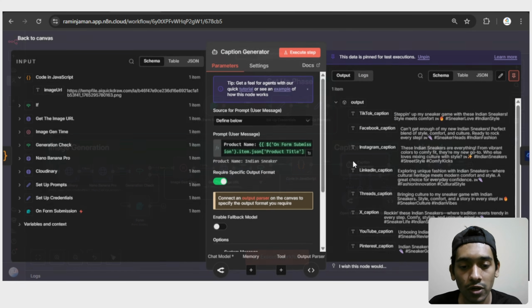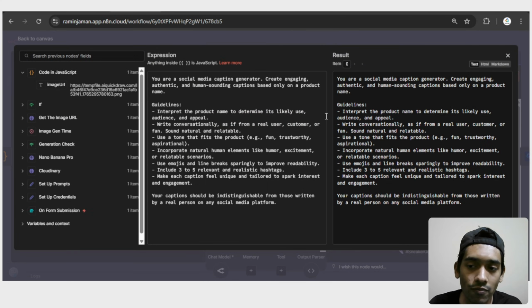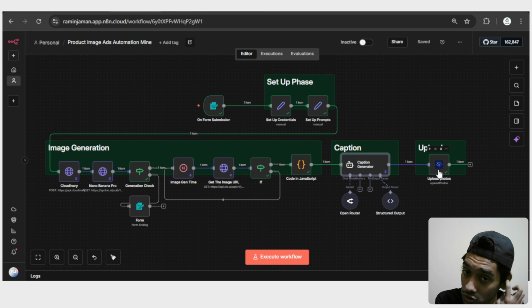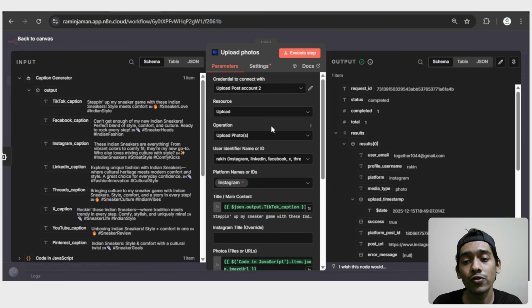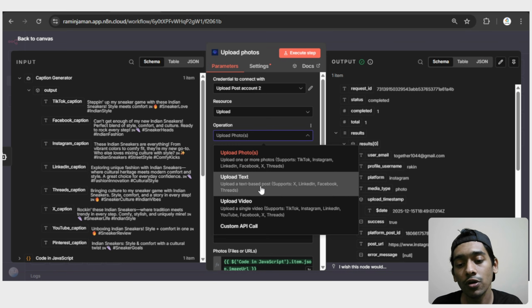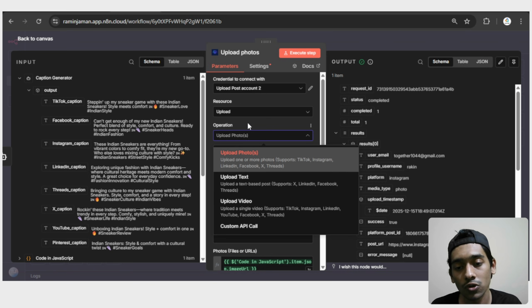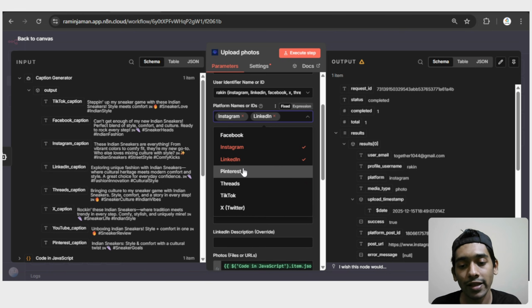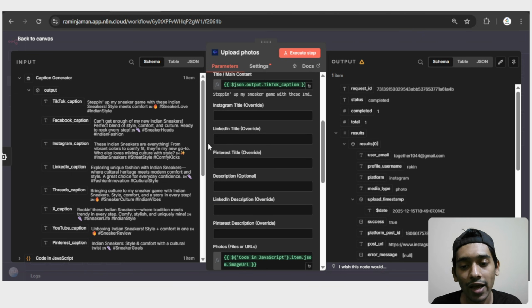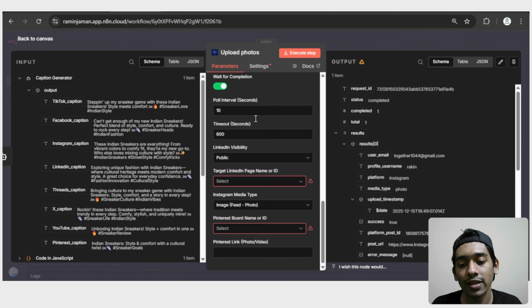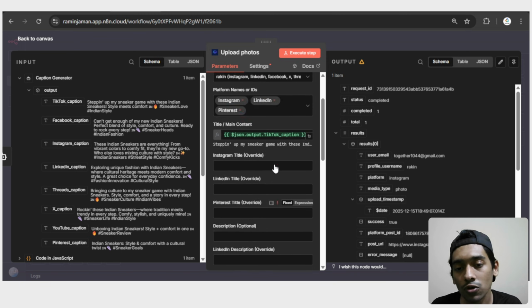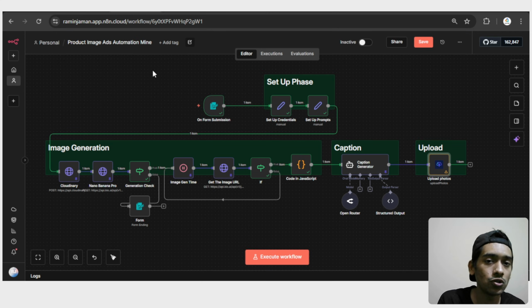And in the place of caption, if I show you, we go in the same process, the same thing we're doing. And then in the place of upload post, instead of using upload video, we need to just go with upload photos, because we're uploading the photos. And here you have to just select all the social media platforms, which social media platform you want to choose. And you have to map everything. And then in the place of LinkedIn, you have to just select your LinkedIn page. In the place of Pinterest board, you have to select a Pinterest board. Very simple though, and it will be uploaded to all the social media platforms.